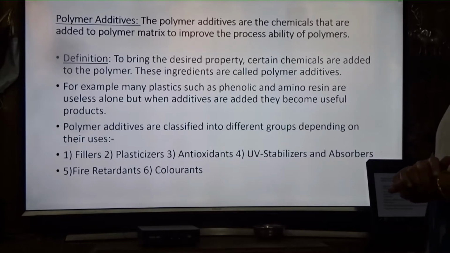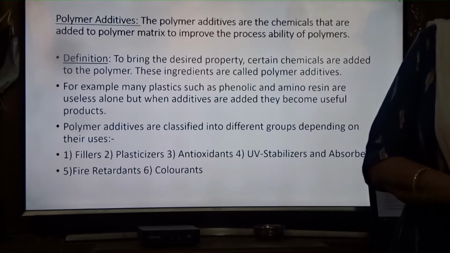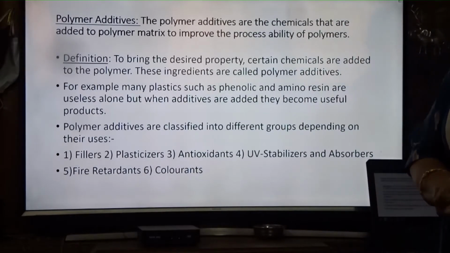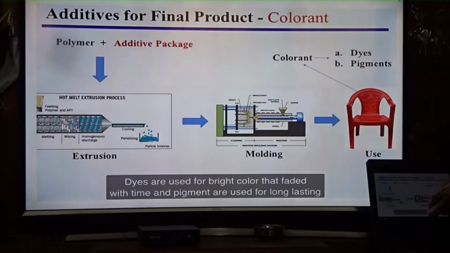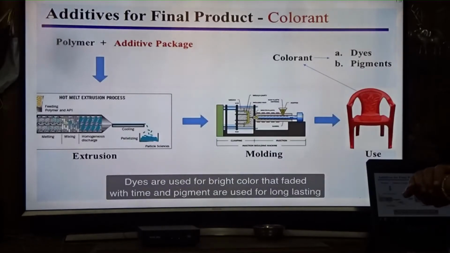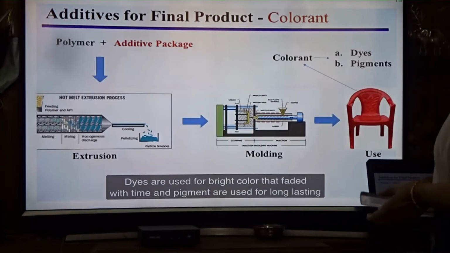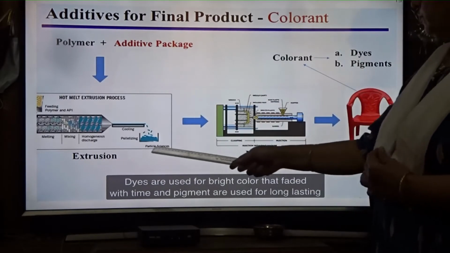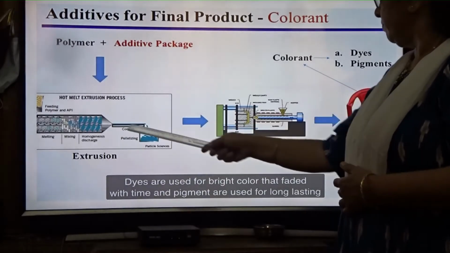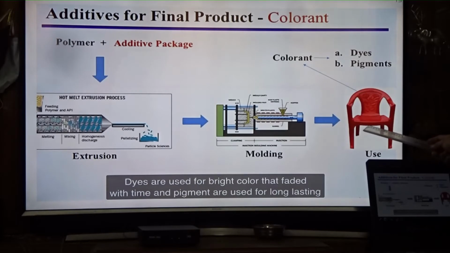As I told you, polymer additives are classified into different groups depending on their uses. First is fillers, next plasticizers, antioxidants, UV stabilizers and absorbers, fire retardants and colorants. One by one you will see all their uses and examples. For additives in the final product, if you are adding the colorant, polymer plus additive package, extrusion is done in this chamber, then molding is done, and then a usable product is made.